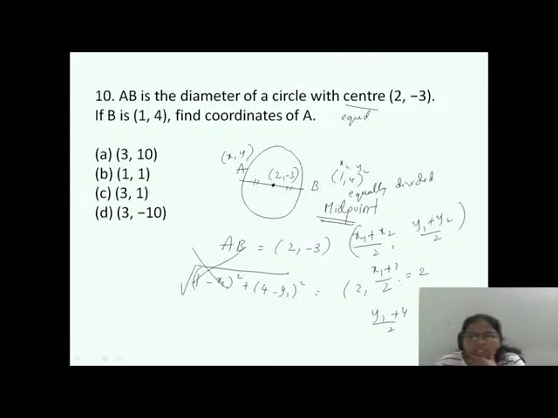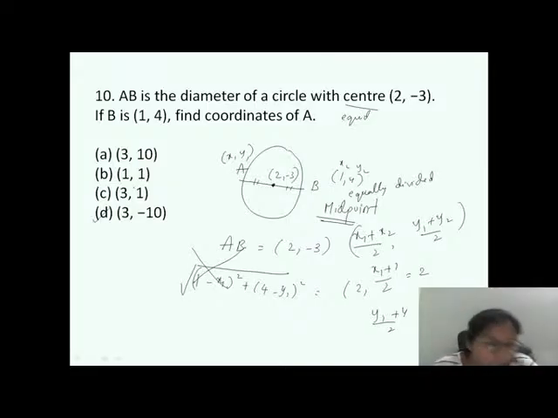Now come on, solve it. So x1 plus 1 will be equal to 4 and x1 will be equal to 4 minus 1, that is 3. And y1 plus 4 will be equal to minus 6, minus 6 minus 4 is minus 10. So 3 comma minus 10 is the option.